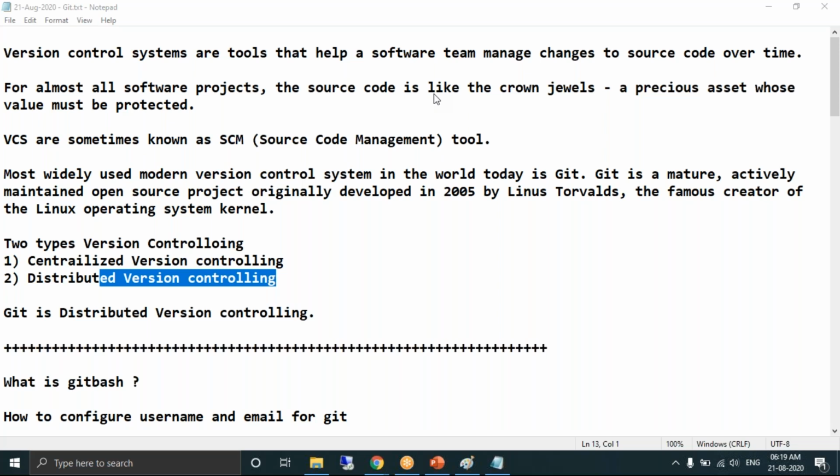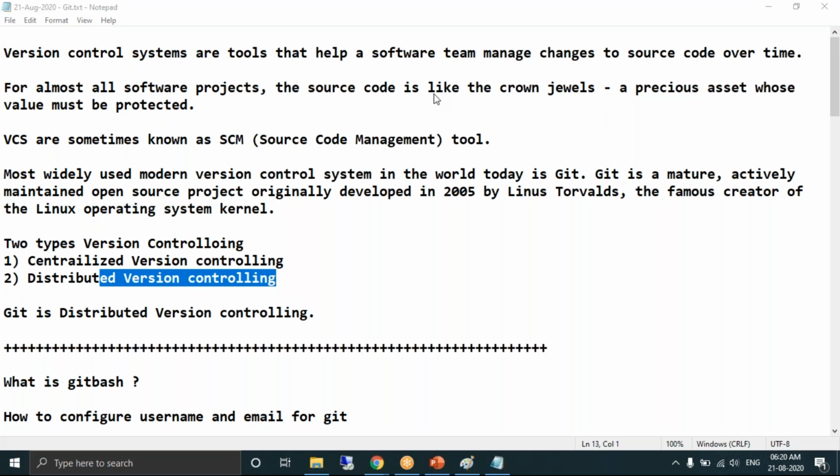you should also understand who should do it. Should we developers manage the source code? Or as a DevOps team, should we manage the source code? First, who should do it? That's also important. People learn Git first. Whose responsibility is it to learn Git and maintain version controlling? Should we do it or should the developers do it? All this will have clarity when we start practicals. So I hope you understood what Git is.